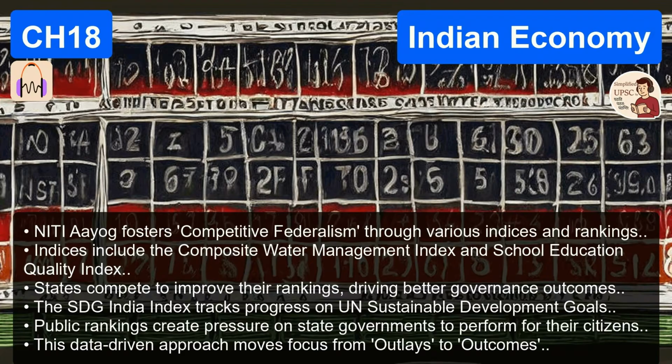But haven't we always had programs for backward districts? What makes NITI's approach so special? The approach is totally unique. In the past, the government would just blindly pour extra funds into these districts and hope for the best. The old outlay focus. Right. NITI Aayog instead monitors these specific districts on 49 crucial real-time indicators. Real time? Very close to it. They track health, nutrition, education outcomes, agricultural productivity, basic infrastructure. Everything is data-driven. And how do they measure success?